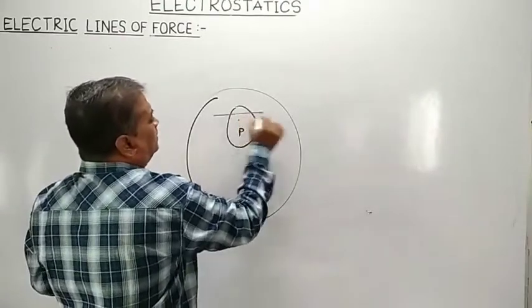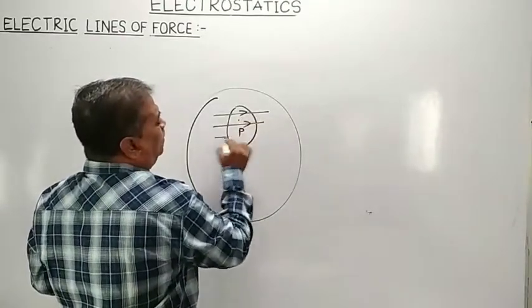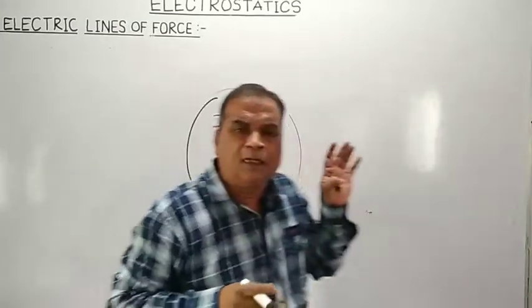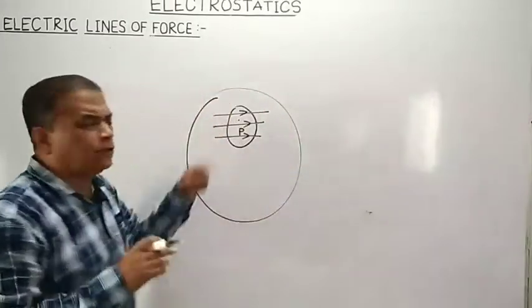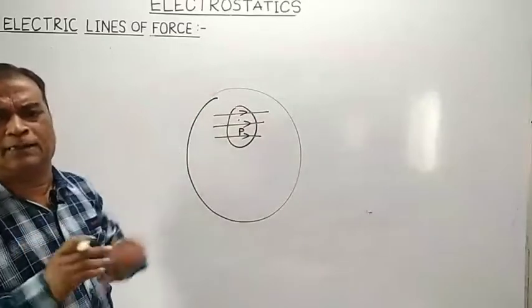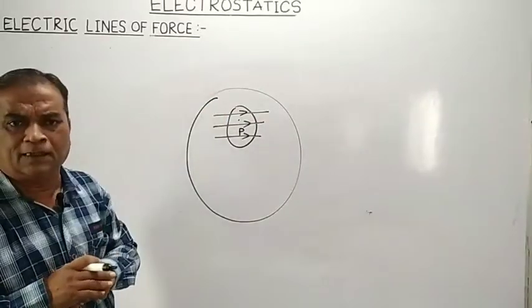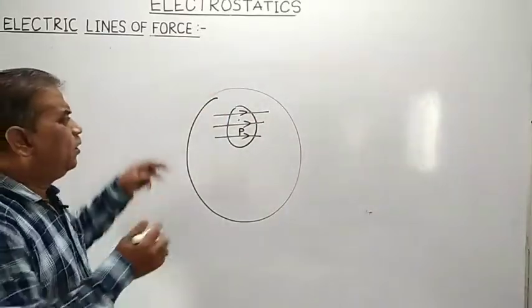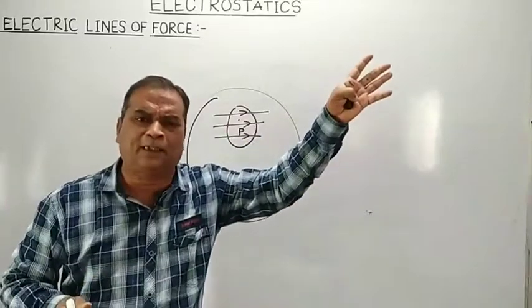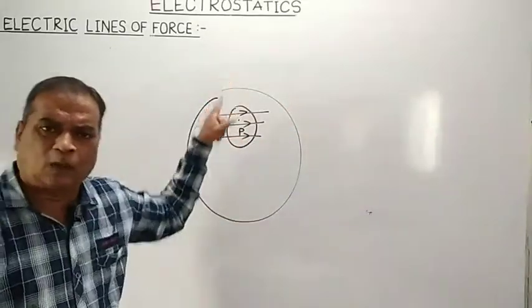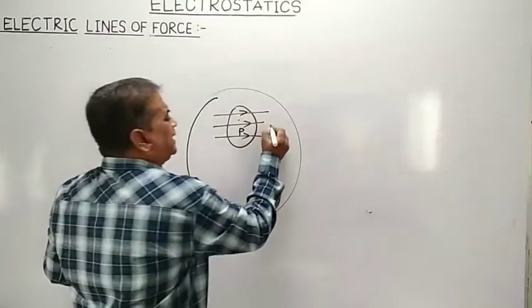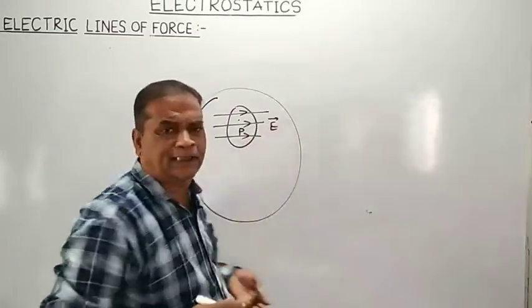We will count the number of electric lines of force which are passing normally through a unit area drawn around that point, and that will give us the strength of the electric field. The more lines of force passing normally through a unit area drawn around a given point, the greater will be the strength of the electric field at that point.